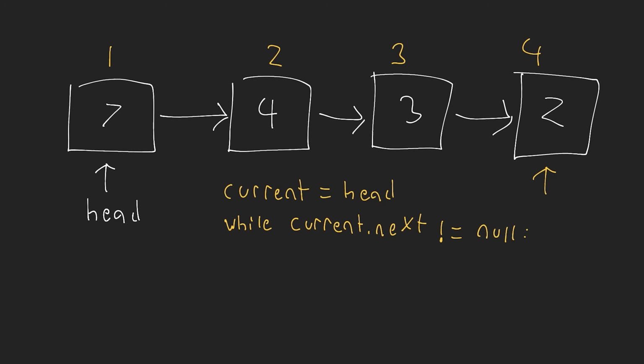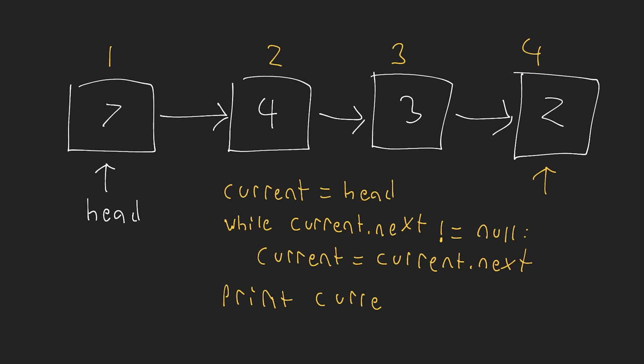So we say, while current.next does not equal null, then what we're going to do is say current is equal to current.next. And then when we get to the point that this is equal to null, we know that we're on the last node. So we can do something like print current.value.